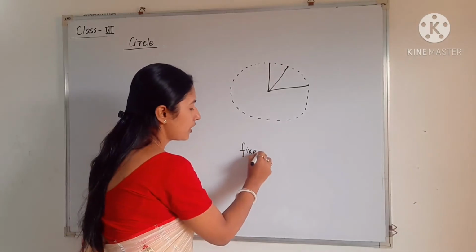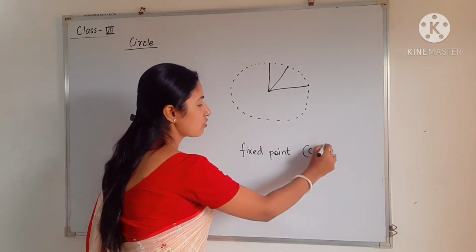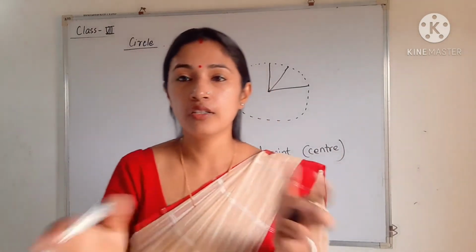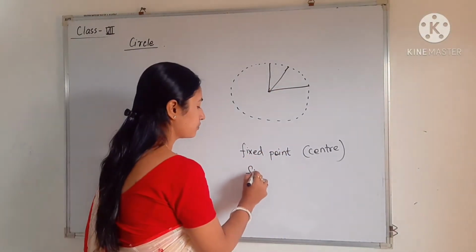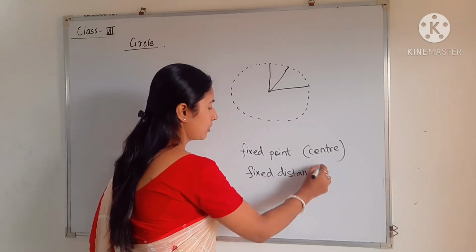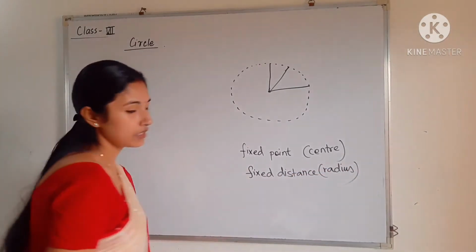One is the fixed point. The fixed point is called the center. Why is it called the center? Because it is positioned at the middle of the circle. And the other thing is the fixed distance, and this fixed distance is called the radius. So what is the definition of a circle?